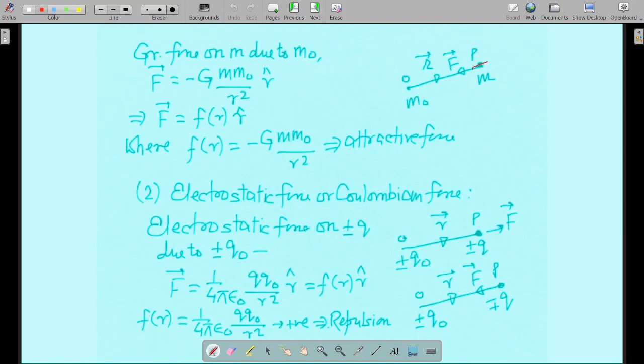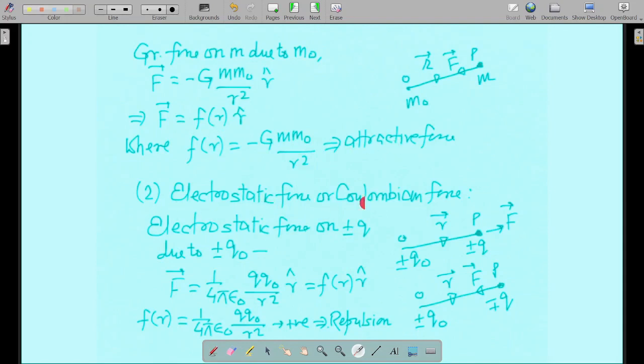Okay, this is the direction of r hat. So the attractive force acts in the opposite direction of r hat. That's why the negative sign is there, right? So you must remember all these things. So F vector equals F of r times r hat, where F of r equals minus G m m naught by r square, that is the attractive force.